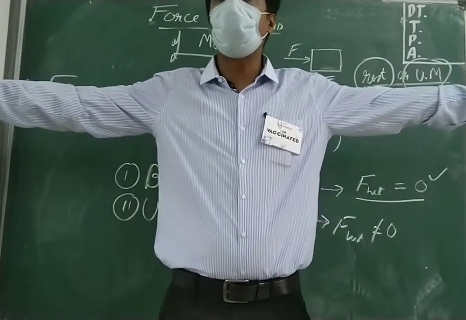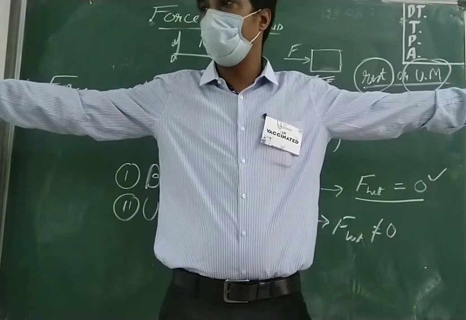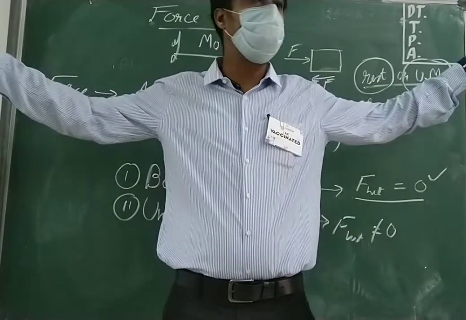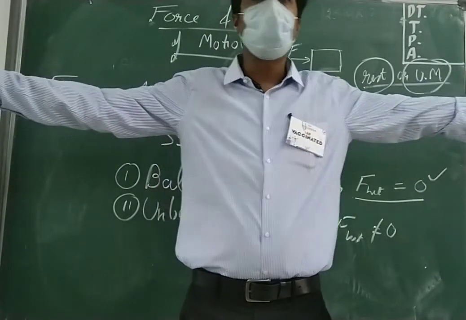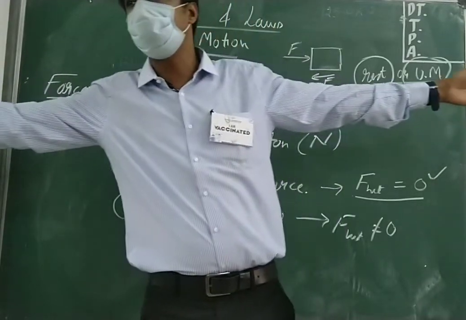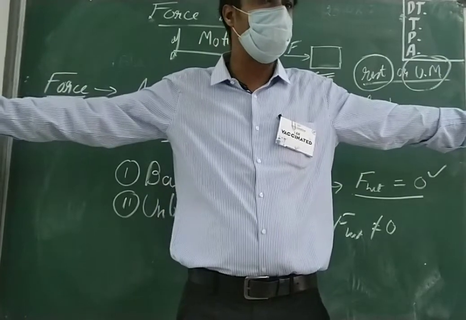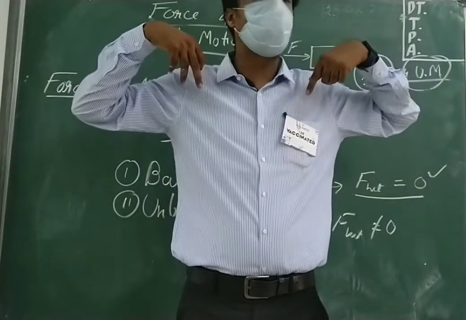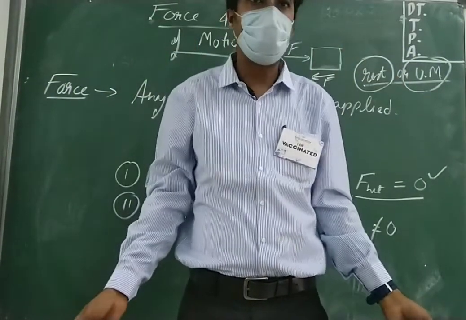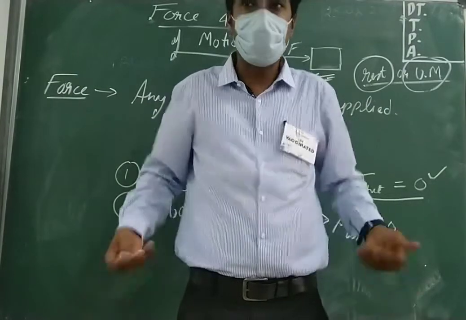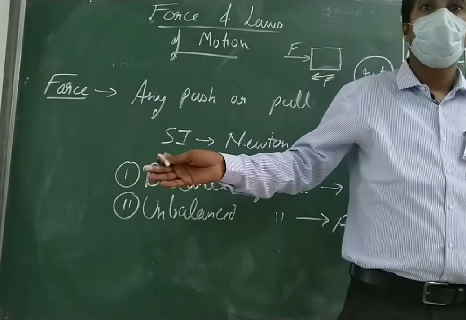And if both of them have equal strength, equal energy, and are applying equal force on my body, I will not go either way. I will not go this way, I will not go this way. I will not be going in any way. Yes or no? Yes, sir. Then the net force acting on my body will be 0, and I will be either at rest or in uniform motion.